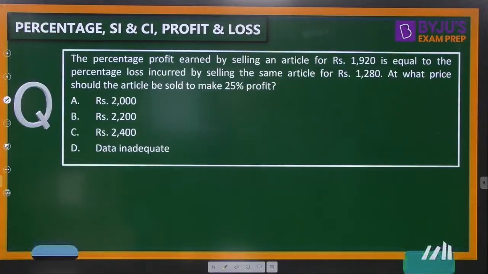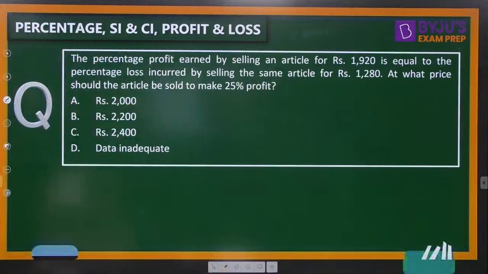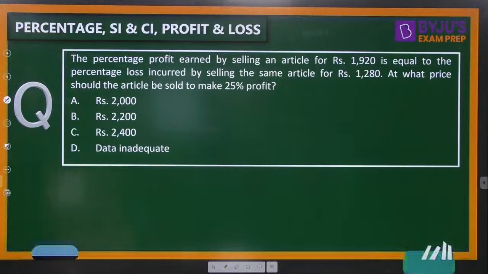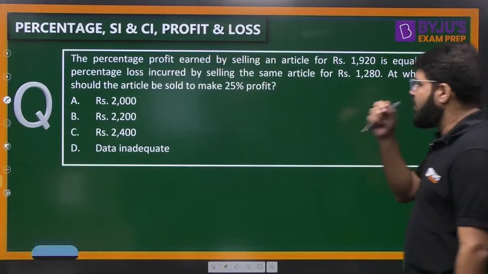Here it is. The percentage profit earned by selling an article for 1920 is equal to the percentage loss incurred by selling the same article for 1280. At what price should the article be sold to make 25% profit?